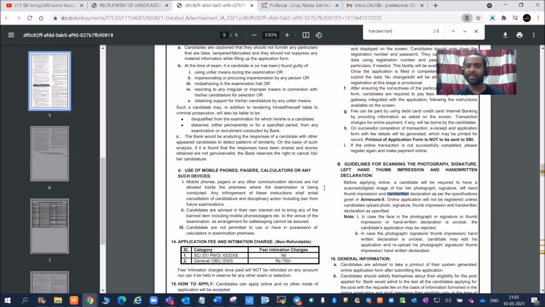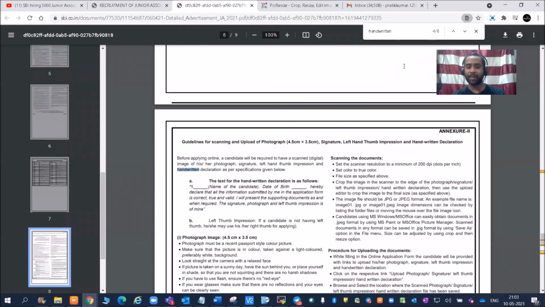That also I will mention in the pinned comment. So you can see here, the text is as follows. I, Pratik Kumar, date of birth, hereby declare that all the information submitted by me in the application form is correct, true and valid. I will present the supporting documents as and when required. This signature, photograph and thumb impression is of mine.